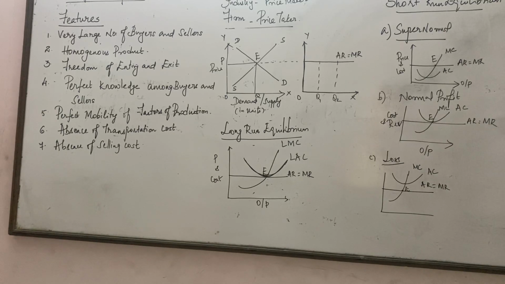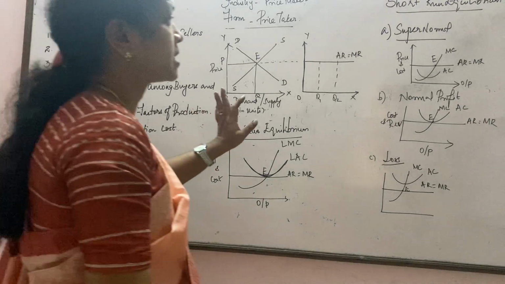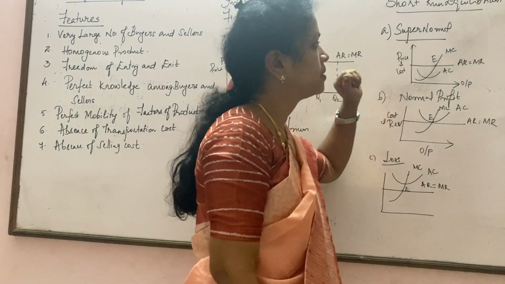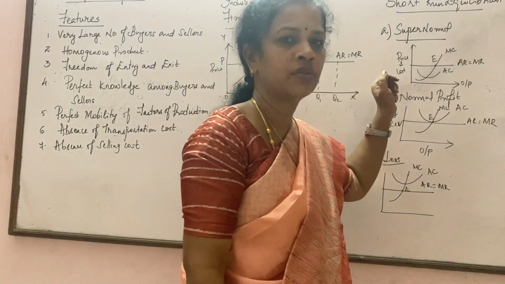And next, we are going to discuss the short run equilibrium. What do you mean by short run equilibrium? A short duration. In a short duration in perfect competition, will it be supernormal, or will the seller earn normal profit, or when will they incur loss? So first we will discuss supernormal. What does supernormal mean?